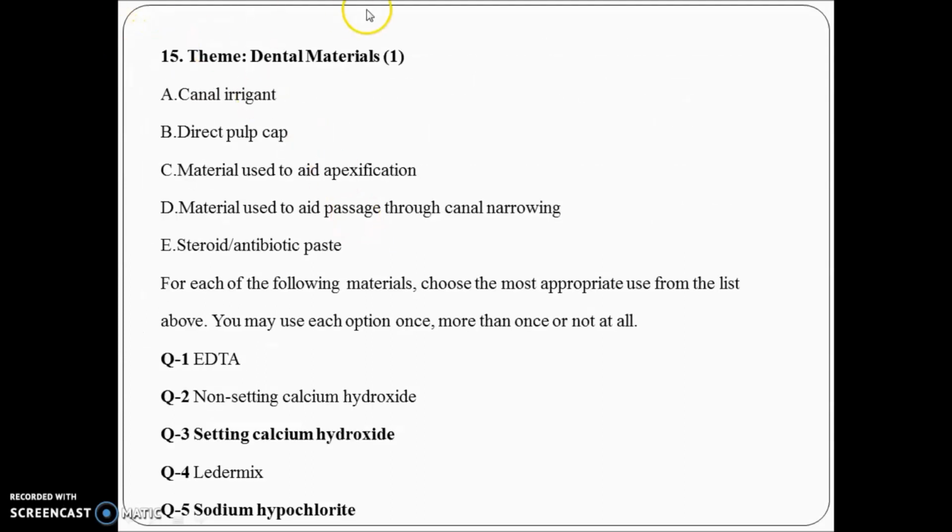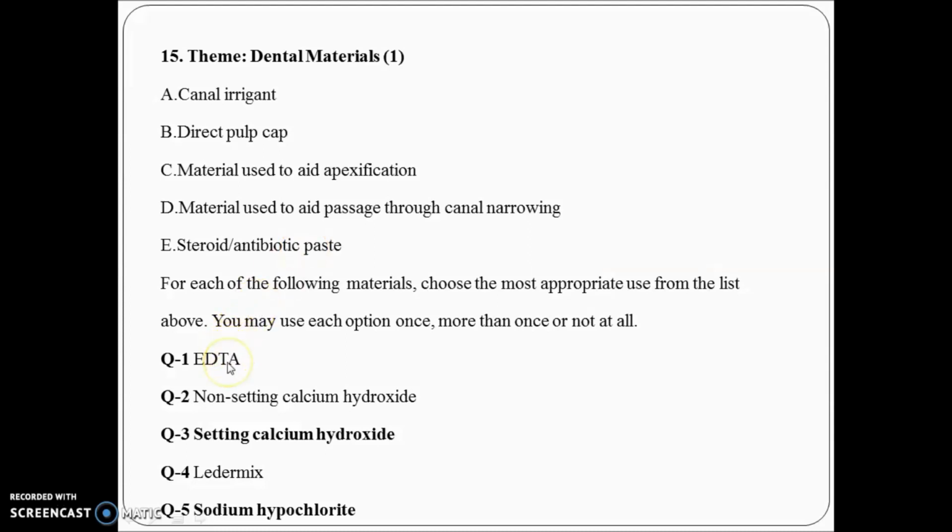Let's see one more theme, that is for dental materials. Here they have given 5 options: something used as a canal irrigant, used for DPC, a material used for apexification, something that helps in passage through a narrowing canal, and a steroid or antibiotic paste. So you have to select.